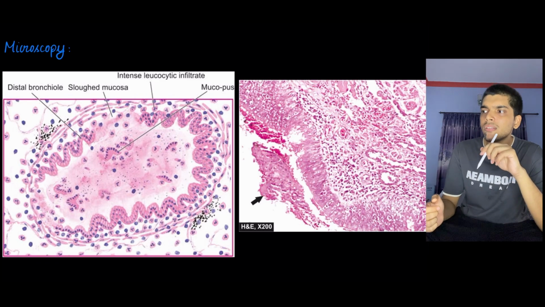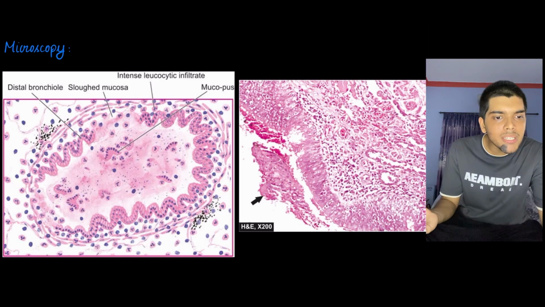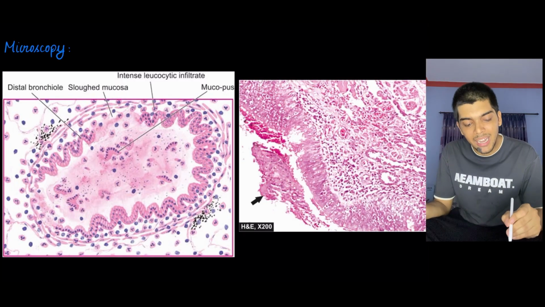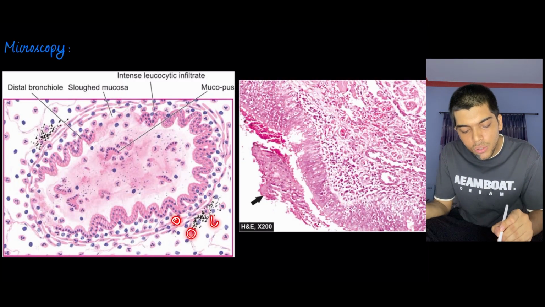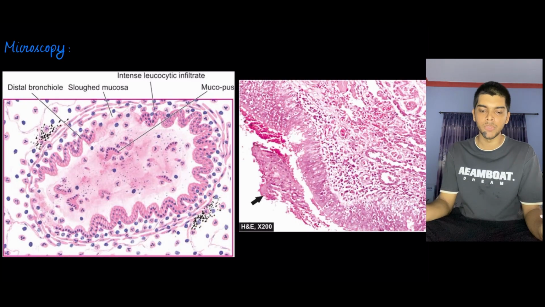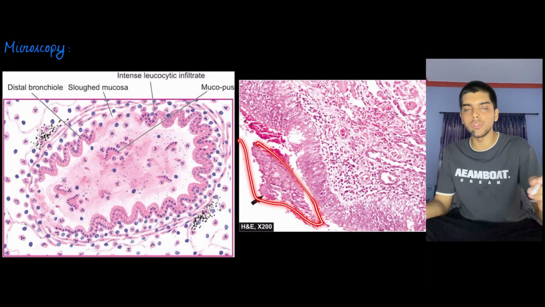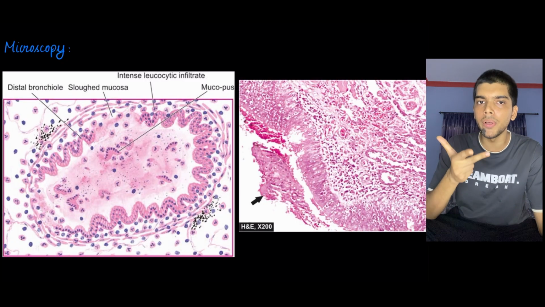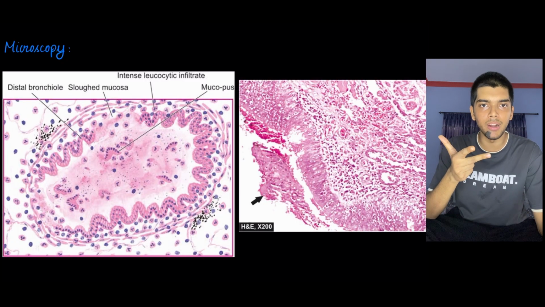Then, what happens in bronchiectasis? Inflammation happens. What happens in inflammation? Inflammatory cells come. So you can see lots and lots of neutrophils throughout the thickness. You can see right here, there's the slurred mucosa. So what are the three major things? Number one, mucopus in lumen. Number two, slurred mucosa. And number three, inflammatory infiltration.